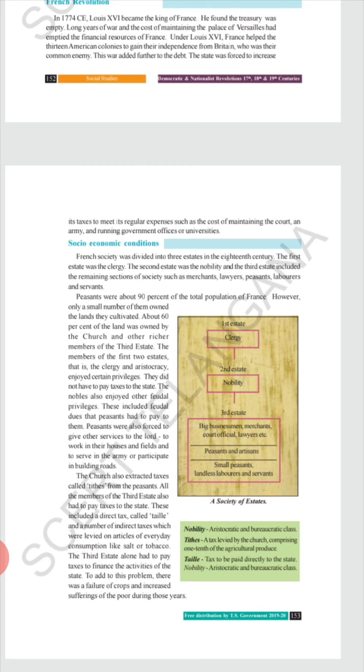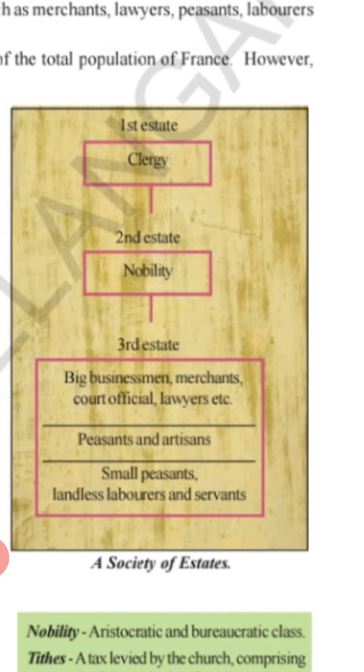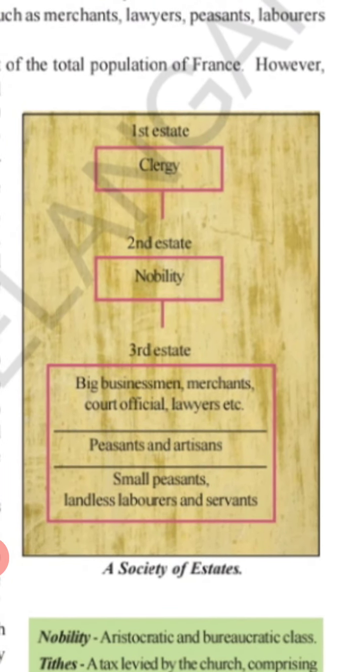Let us talk about the socio-economic condition of the French society. During the 18th century, the French society was divided into three estates. The first estate was the clergy. Clergy were the members of the church. And the second estate belongs to the nobility. These were the members of aristocratic and bureaucratic families. And the third estate was divided into three subdivisions.